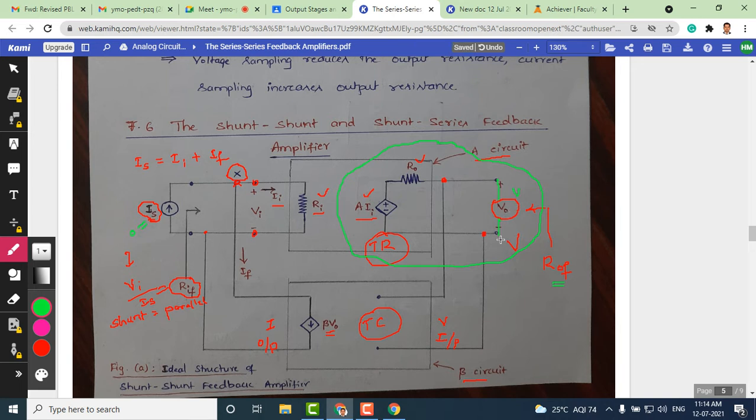Why do we need this test voltage here? Because we are measuring an impedance or resistance here. The voltage by current gives you the resistance. Therefore we should have some test voltage here. We know what amount of voltage we apply and what is the net current that results in this loop. So based on that we can measure the output resistance ROF. This experiment is very simple. It assumes that the input signal current is taken as 0.